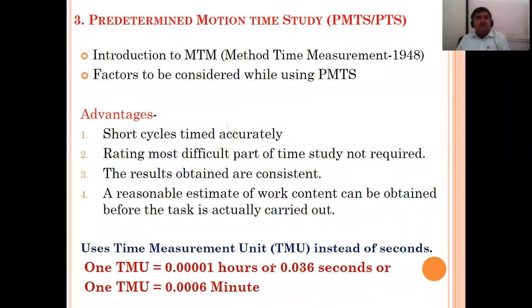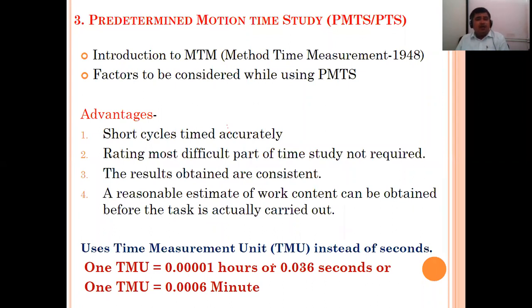So in this MTM, method time measurement, developed in 1948, that particular point is there. So that particular point we are considering method time measurement. Factors to be considered while using PMTS, predetermined motion time study. So how is this particular time study used, and what are the advantages?